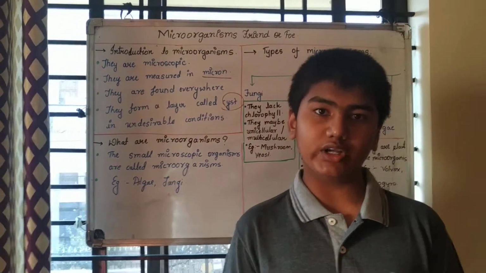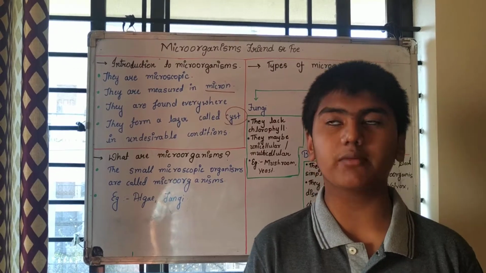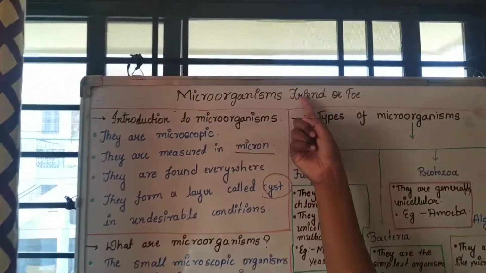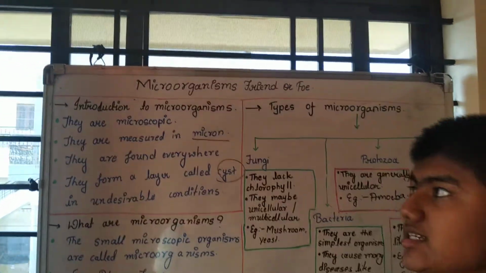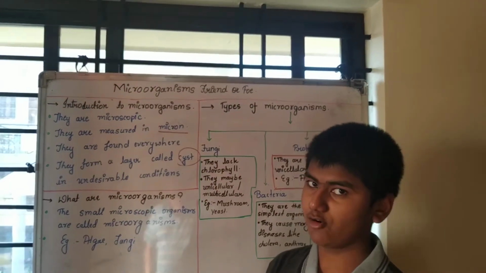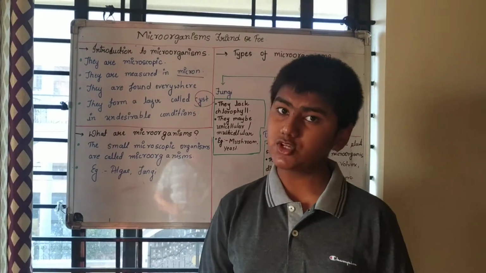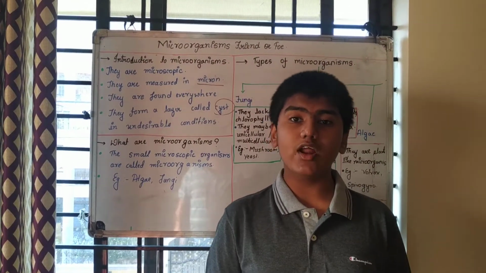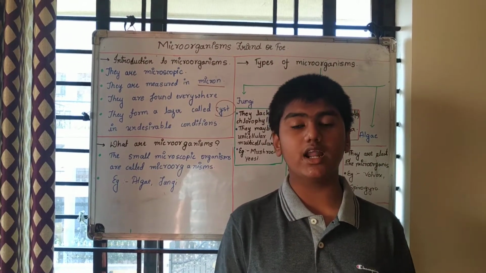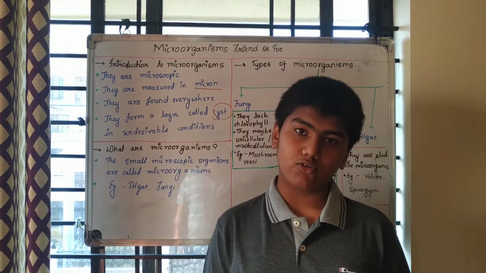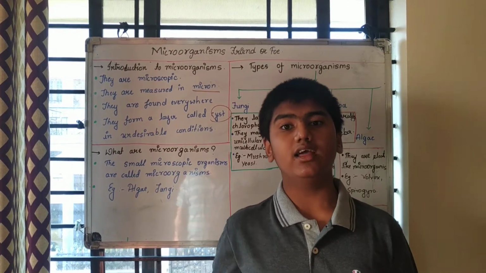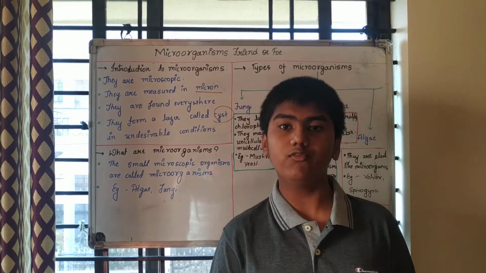Friends, today we are going to see Class 8 Science chapter, that is Microorganisms: Friend or Foe. In this chapter we will get introduced to microorganisms, then we will understand what are microorganisms, types of microorganisms, useful and harmful microorganisms, how can we prevent microorganisms from harming us, and how microorganisms spoil the food.